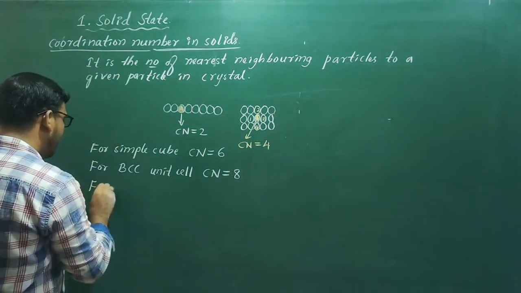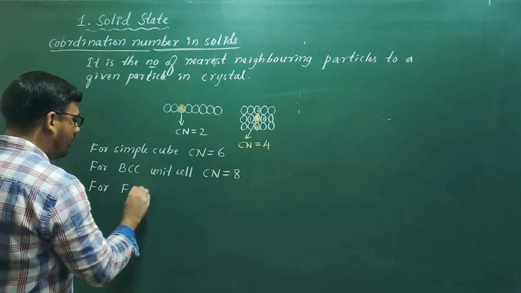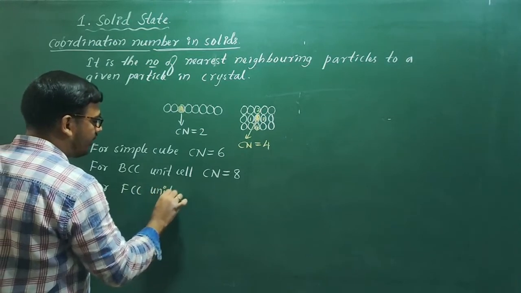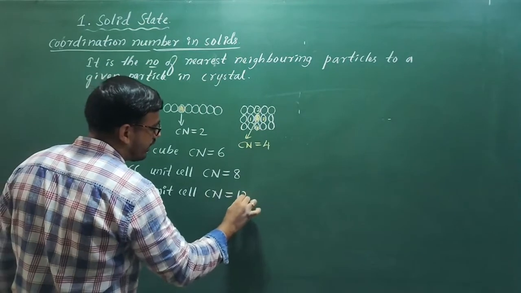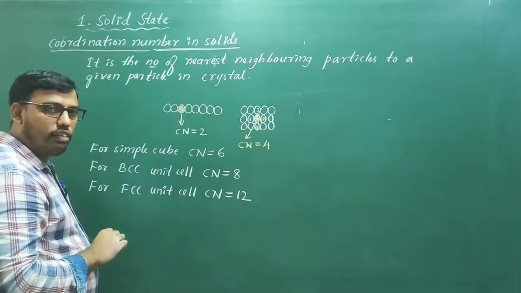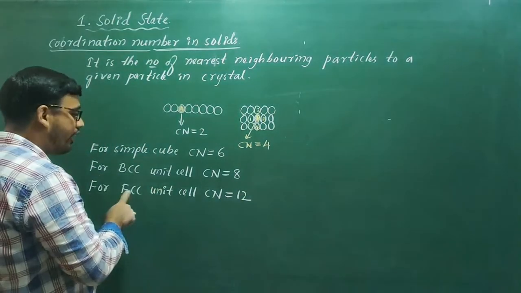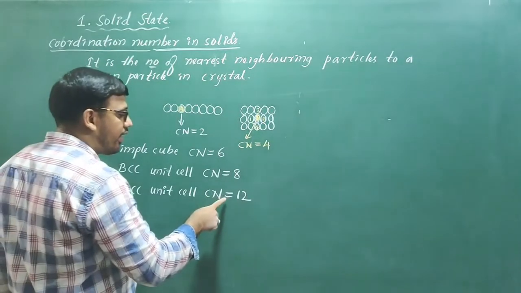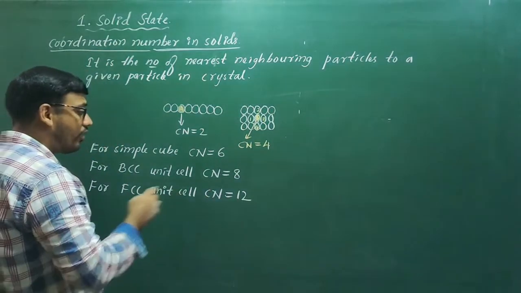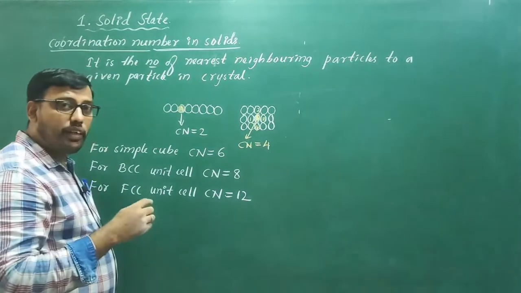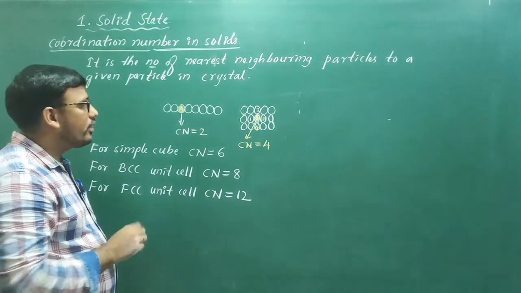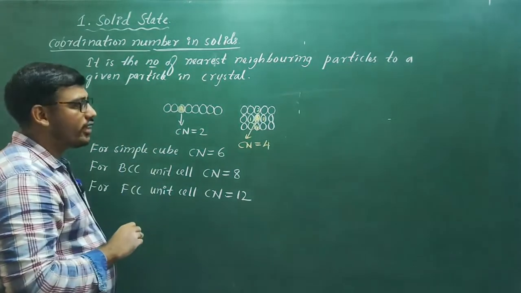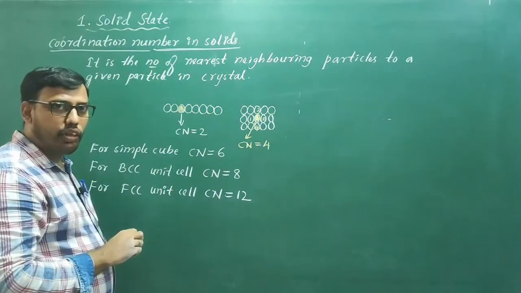For the FCC unit cell, the coordination number is 12. Later we will come to know how one particle in FCC is attached with 12 particles in close packings. Okay, so this is about coordination number in case of solids.